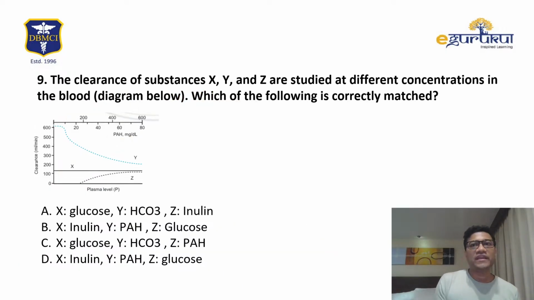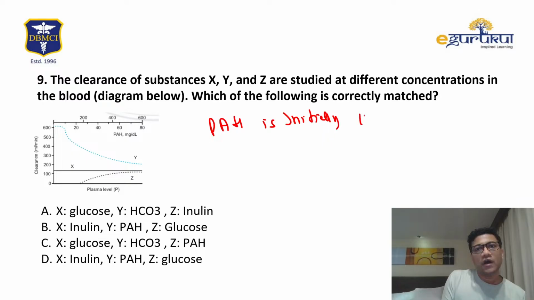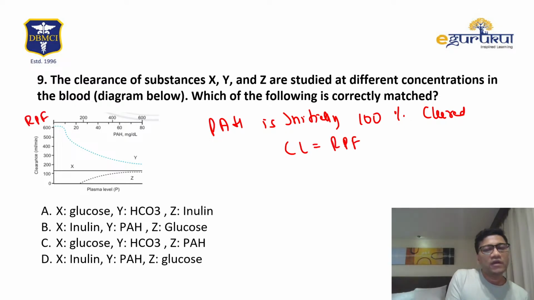Next question. Clearance is given which? Now remember, PAH initially is very high. PAH is initially 100% cleared, so clearance is equal to RPF. But afterward, it cannot be 100%, so its clearance falls. Later, clearance falls. So this substance is PAH.